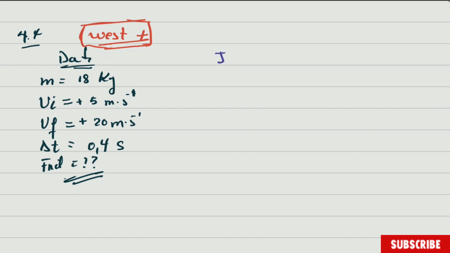But we know impulse, which is letter J, is equal to net force multiplied by the time. Okay, this is the definition of impulse. But from here, guys, you also know that impulse is going to be equal to the change in momentum. We are working for the trolley, so it's the change in momentum of the trolley.